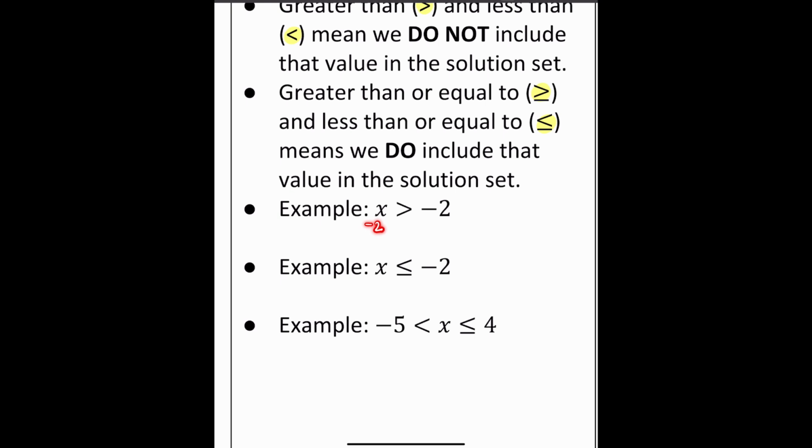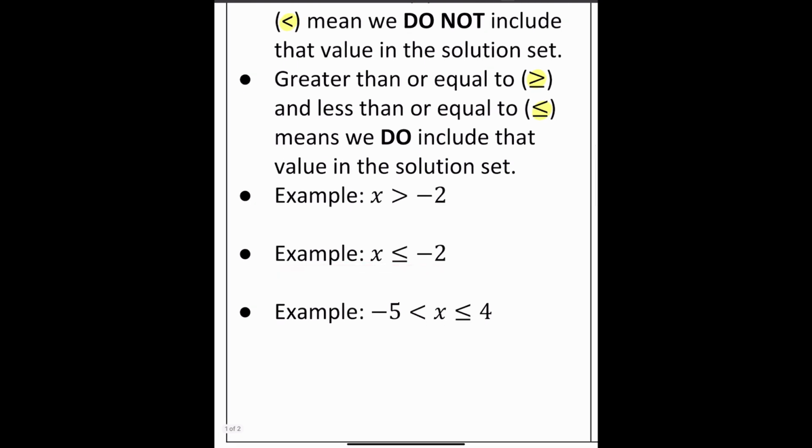Is -2 greater than -2? No. This is only true if they were equal to, if -2 was greater than or equal to -2. But in this case, we only have the greater than symbol, so we do not include -2 in the solution set.